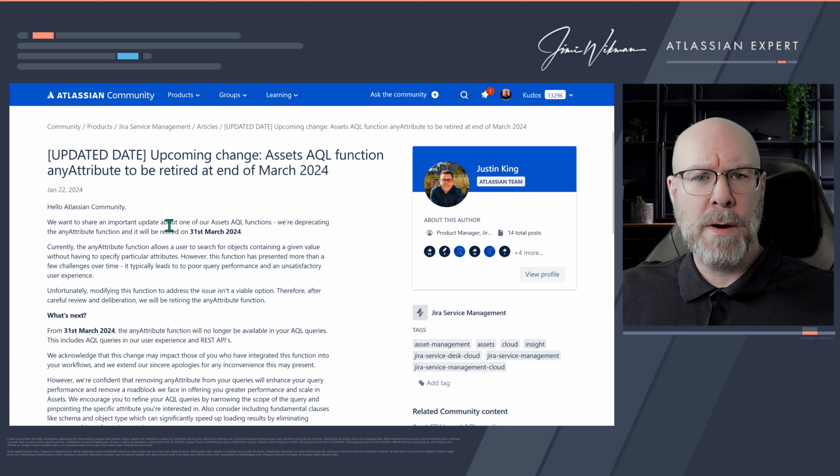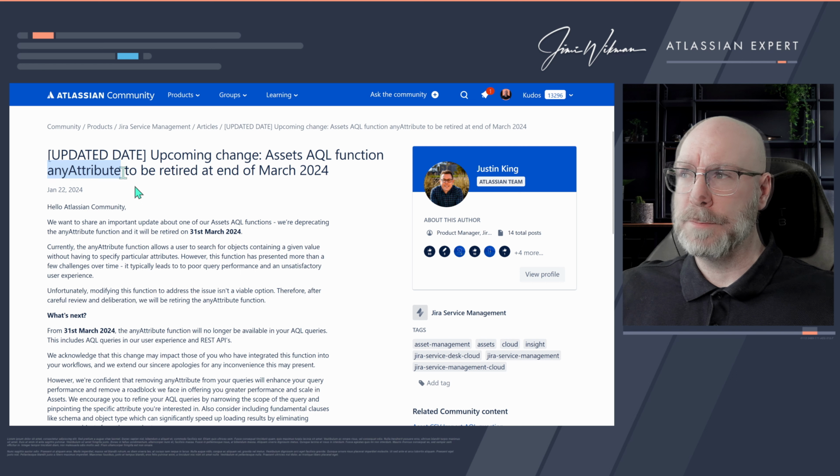So here we are now in the community article, and this one is from Justin King from the Atlassian team. And what they are telling us is that the asset AQL function that is called anyAttribute, they will remove this one. They will retire this one at the end of March 2024.